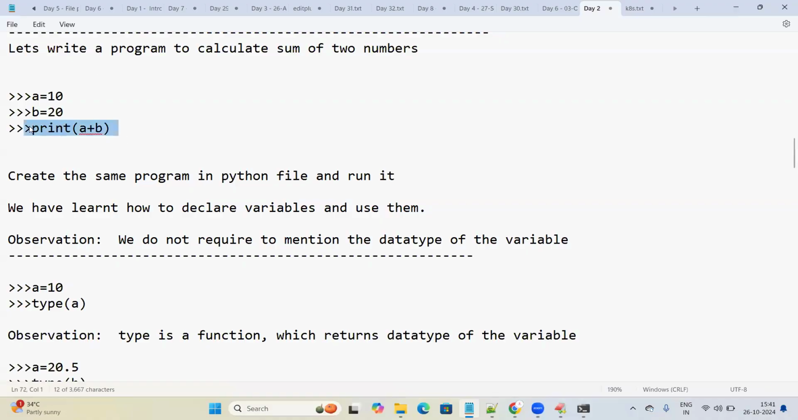Very simple, right? Print is a function, which is giving the sum. When I'm writing A plus B inside, it is trying to understand that it needs an addition operation to happen between these two numbers so that the print operation works fine. The print function is working fine here for adding the numbers. This is a simple program which is used to calculate the sum of two numbers.